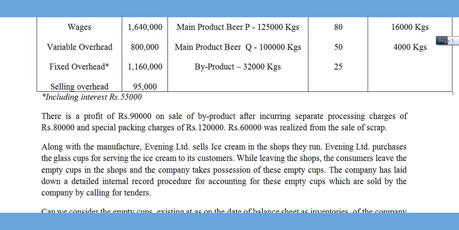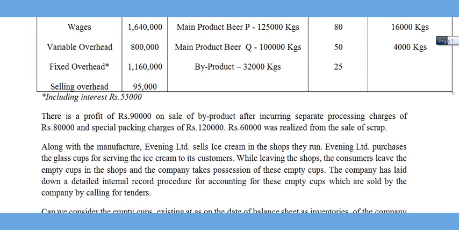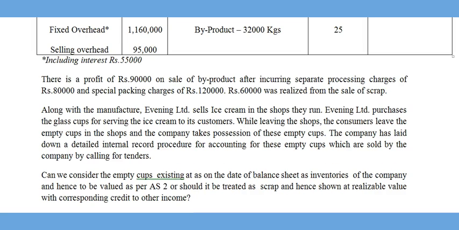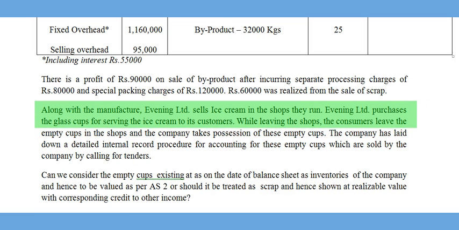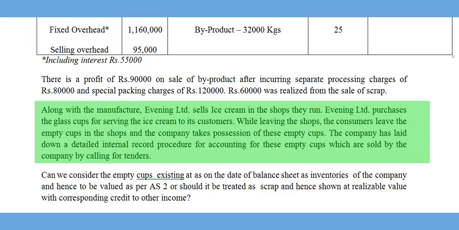Along with the manufacturer, Evening Limited sells ice cream in the shops they run. Evening Limited purchases the glass cups for serving ice creams to its customers. While leaving the shops, the consumers leave the empty cups in the shops and the company takes possession of these empty cups. Company has laid down a detailed internal record procedure for accounting for these empty cups, which are sold later by the company calling for tenders.